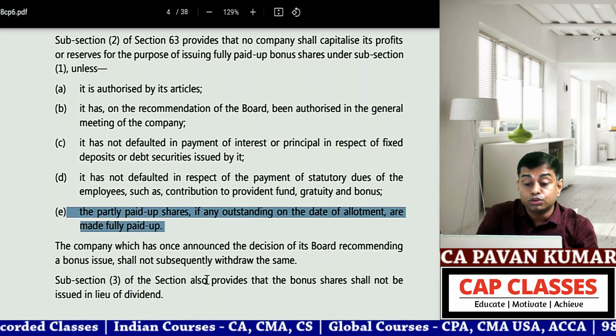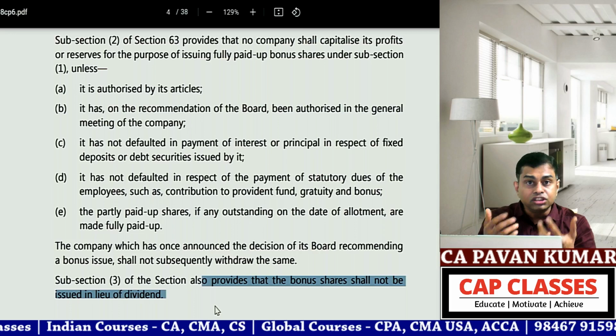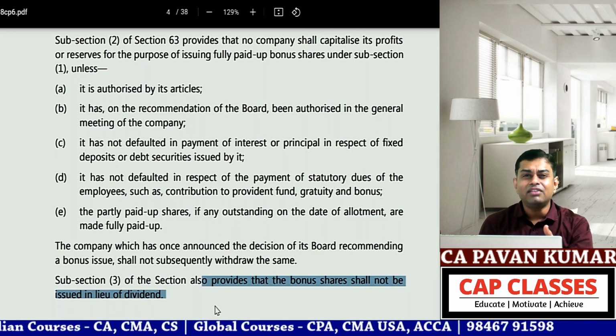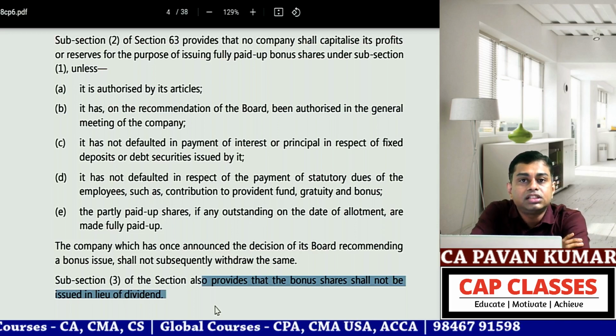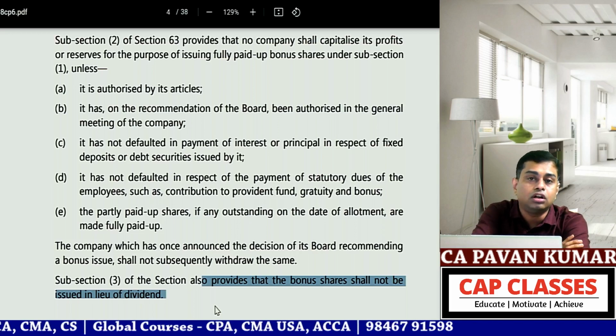Then this also I told you, bonus shares cannot be paid in lieu of dividend. That means you announce a dividend, but you are not paying the dividend in cash, and you say, hey, instead of the dividend I'll give you these shares, take it. That is not allowed.